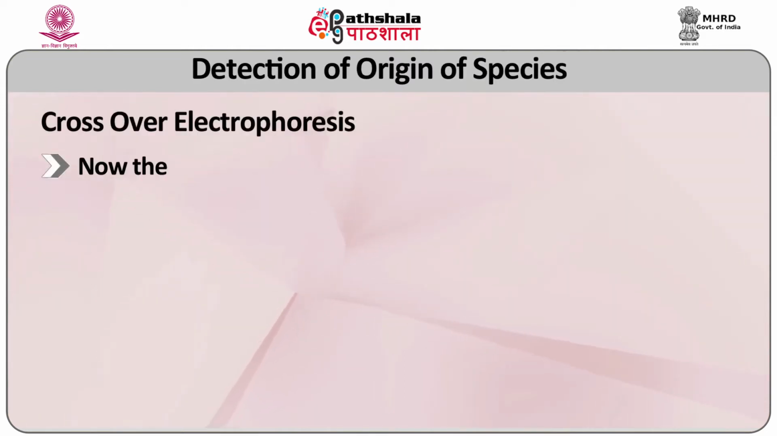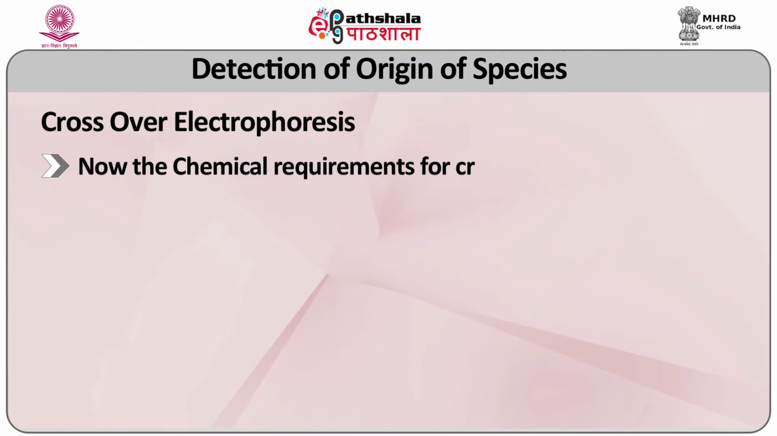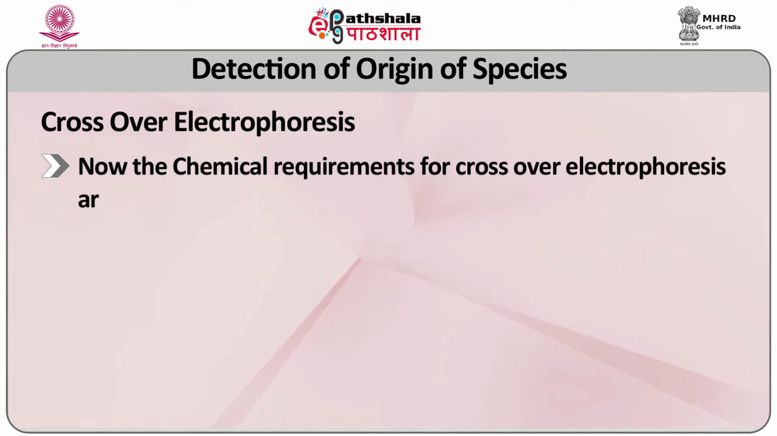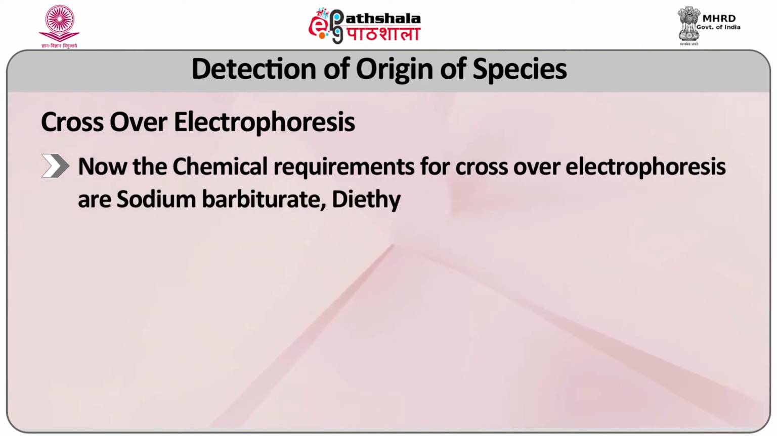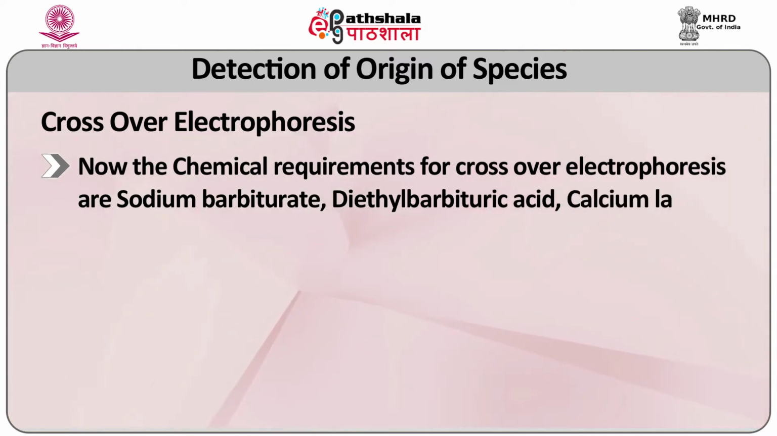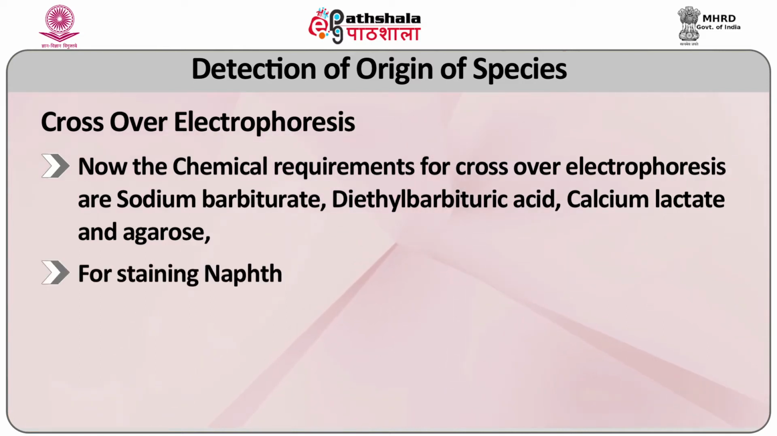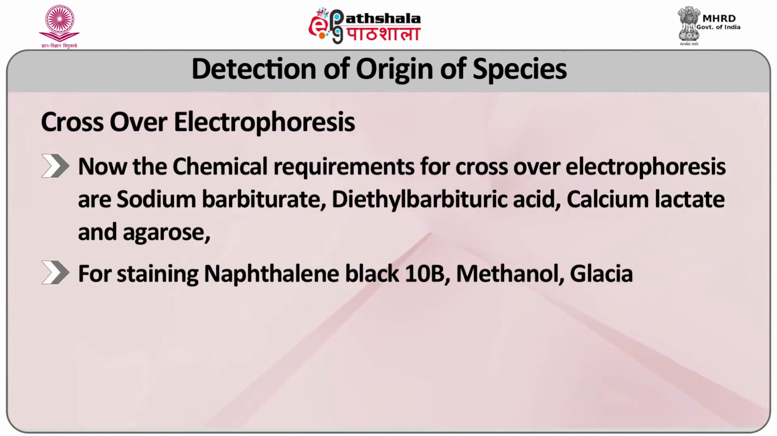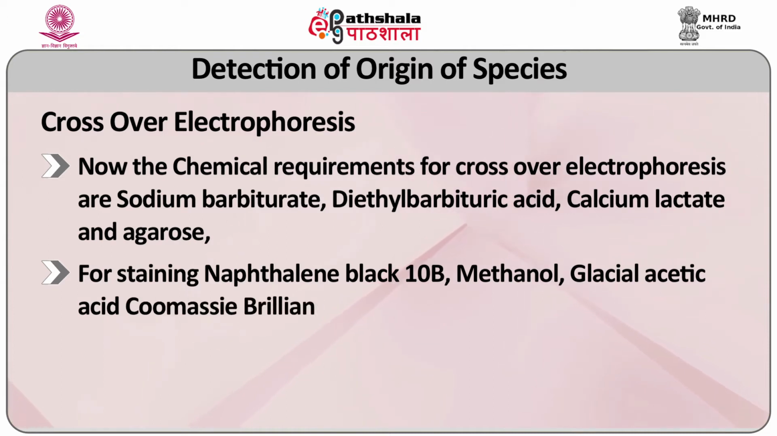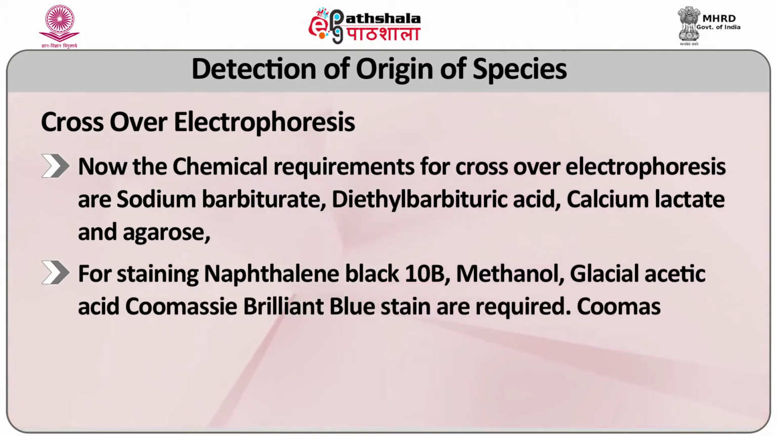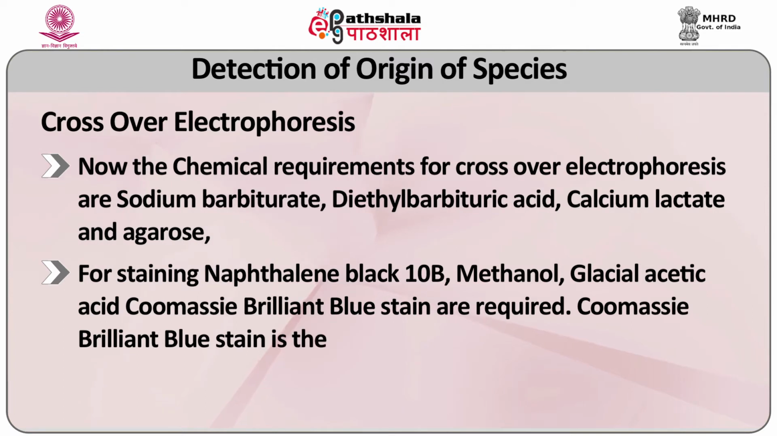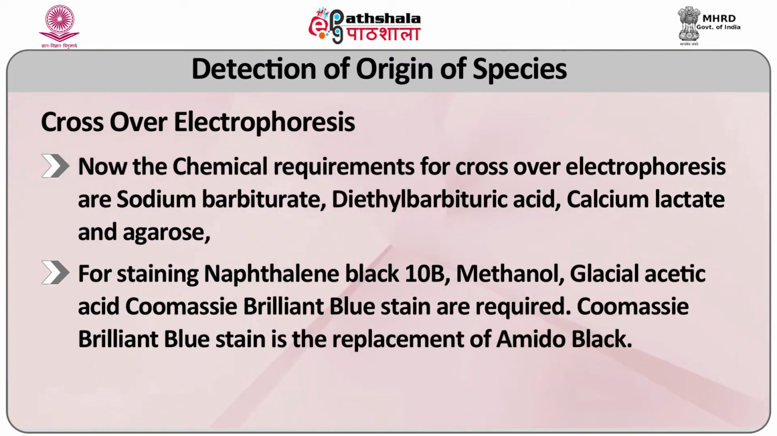Now the chemical requirements for crossover electrophoresis are sodium barbiturate, diethyl barbituric acid, calcium lactate and agarose. For staining, naphthalene black 10B, methanol, glacial acetic acid, and Coomassie brilliant blue stain are required. Coomassie brilliant blue stain is the replacement of amido black.